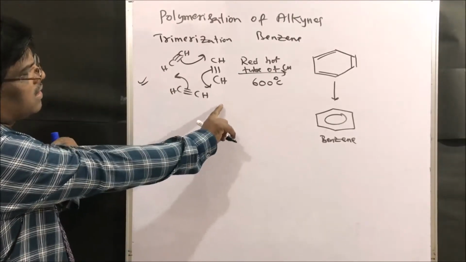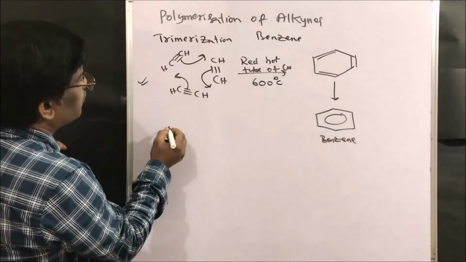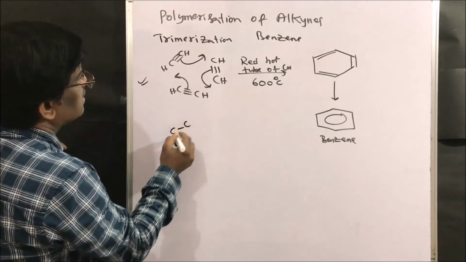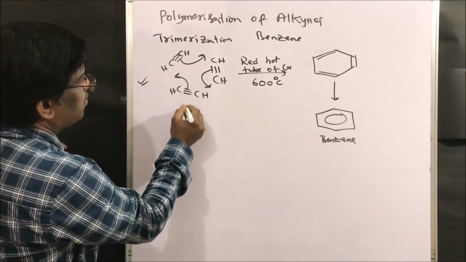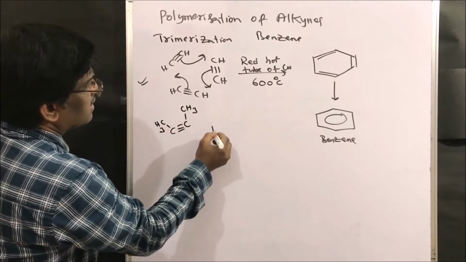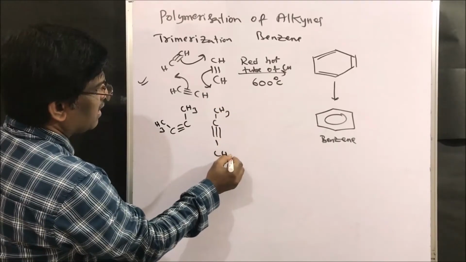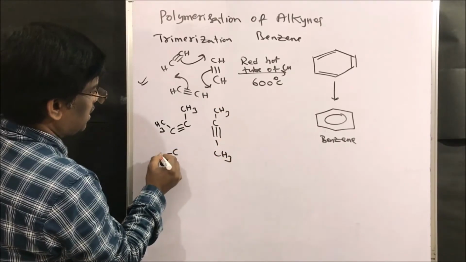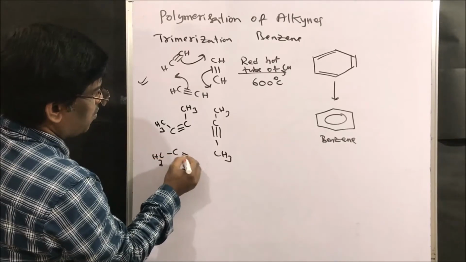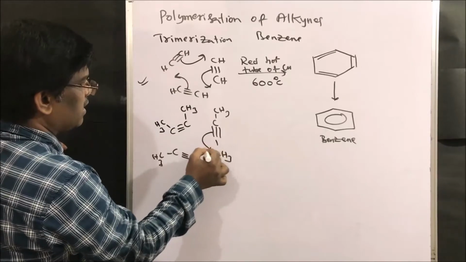So instead of this, if I use the methyl group, same compound, C triple bond methyl here, C methyl here, and C methyl here, and triple bond C methyl here. So what am I going to get?